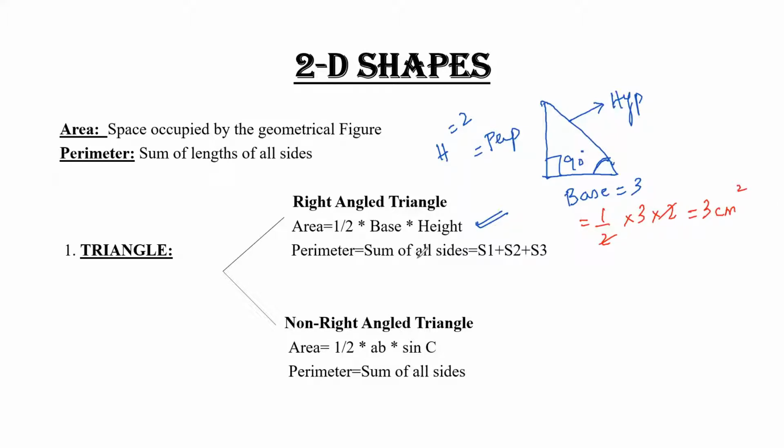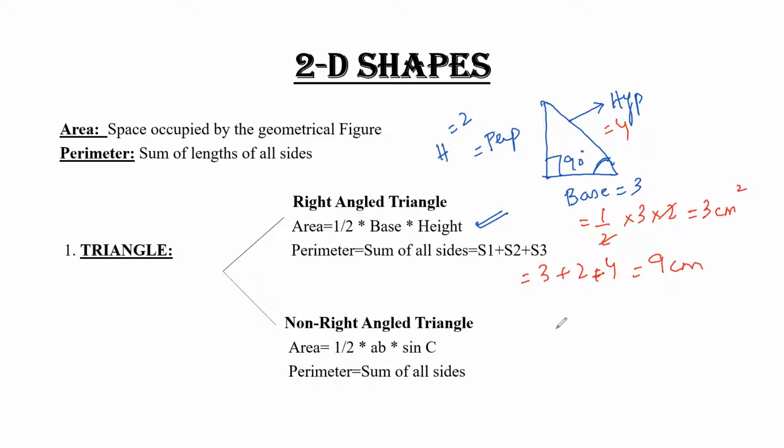Similarly, to find the perimeter of all the sides, you just have to add up all these three sides, like 3, 2, and suppose the hypotenuse is 4. So 3 plus 2 plus 4 will give you 9 centimeters. So the perimeter of this shape is 9 centimeters.